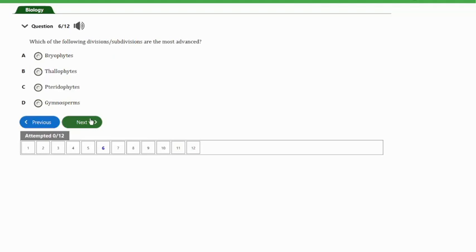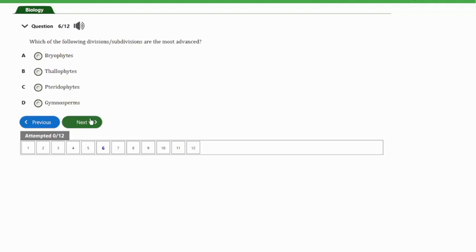The question says, which of the following divisions or subdivisions are the most advanced? So we have A, bryophytes, B, thallophytes, C, pteridophytes, D, gymnosperms. So guys, already we know in the hierarchy that first of all we'll have the thallophytes, followed by the bryophytes, followed by the pteridophytes, and then lastly we'll have the gymnosperms.